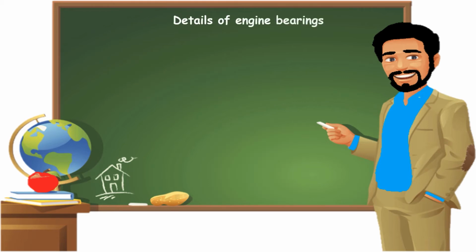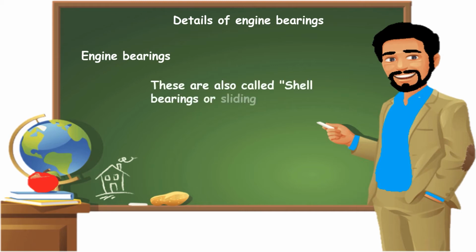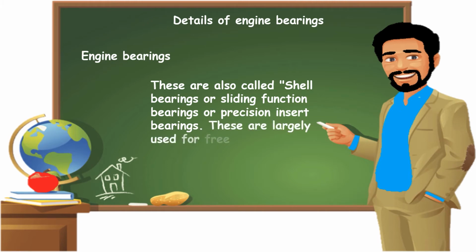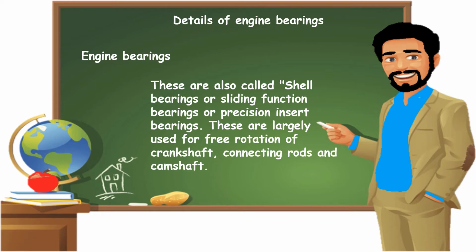Details of engine bearings. Engine bearings. These are also called shell bearings or sliding friction bearings or precision insert bearings. These are largely used for free rotation of the crankshaft, connecting rods, and camshaft.